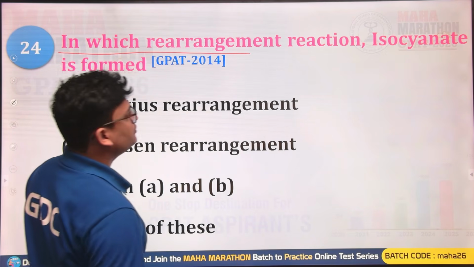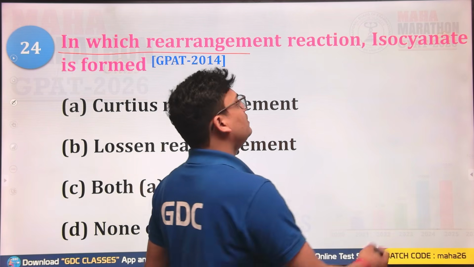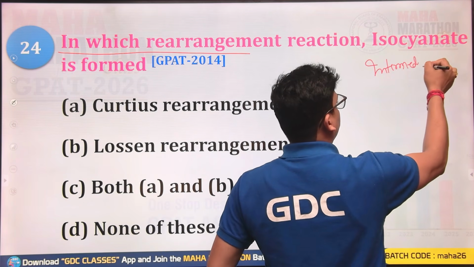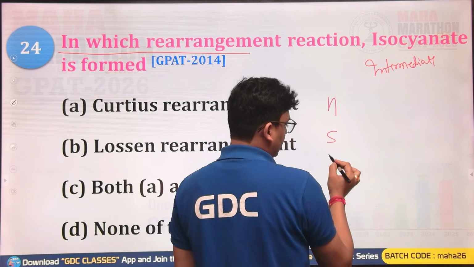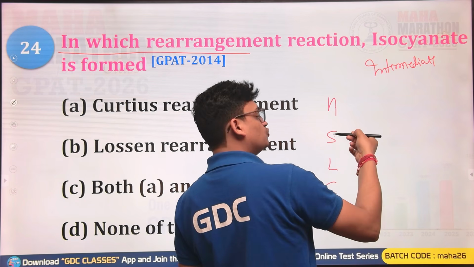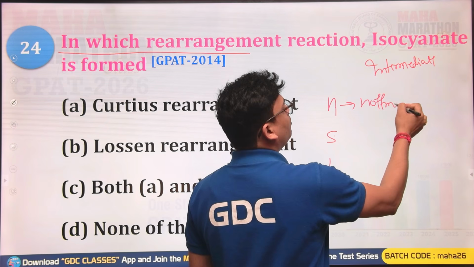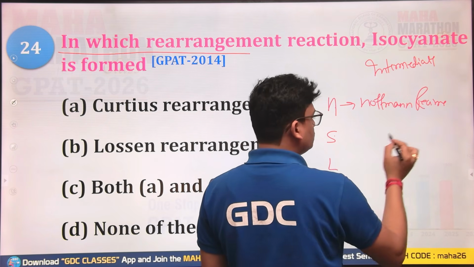In which rearrangement reaction is isocyanate formed? So the isocyanate is an intermediate that is formed. You simply learn this by HSLC, that is high school leaving certificate. H is the Hofmann rearrangement.